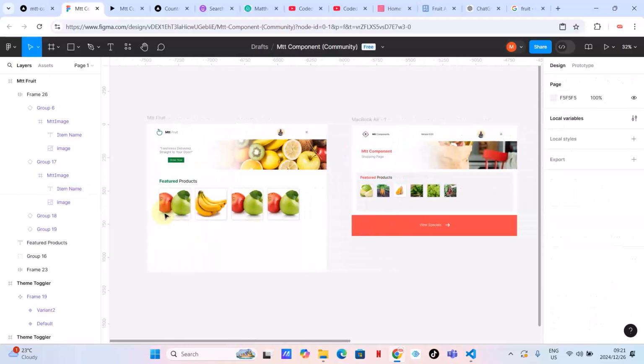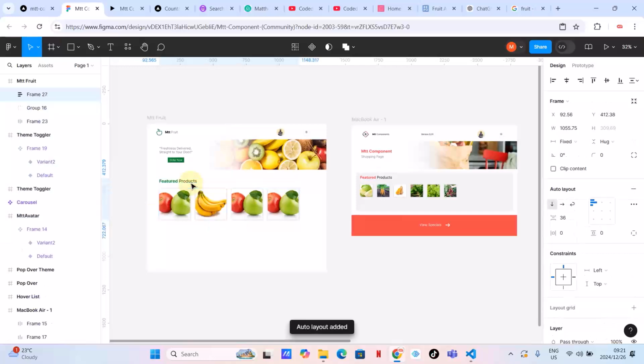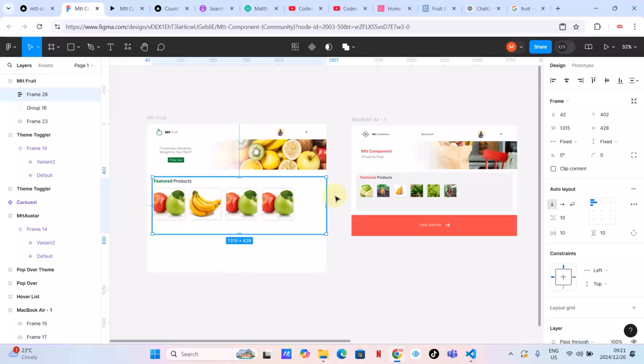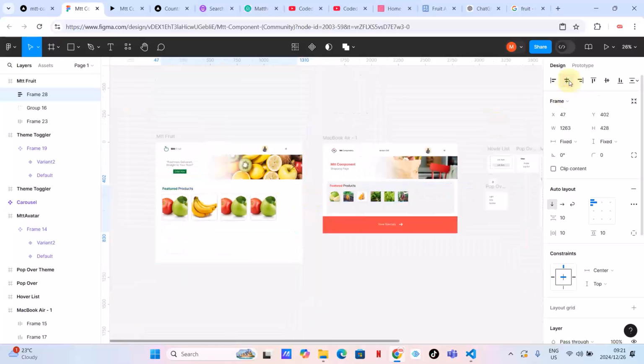Okay, now what we want to do, we want to create this background. So how are we going to do that? We can highlight this one and press Shift A for auto layout, and then we can highlight the one that has been selected and press Shift A again, meaning that I'm creating another container on top of that. This is the container that we will change its color. And then I want to center it, as you can see.